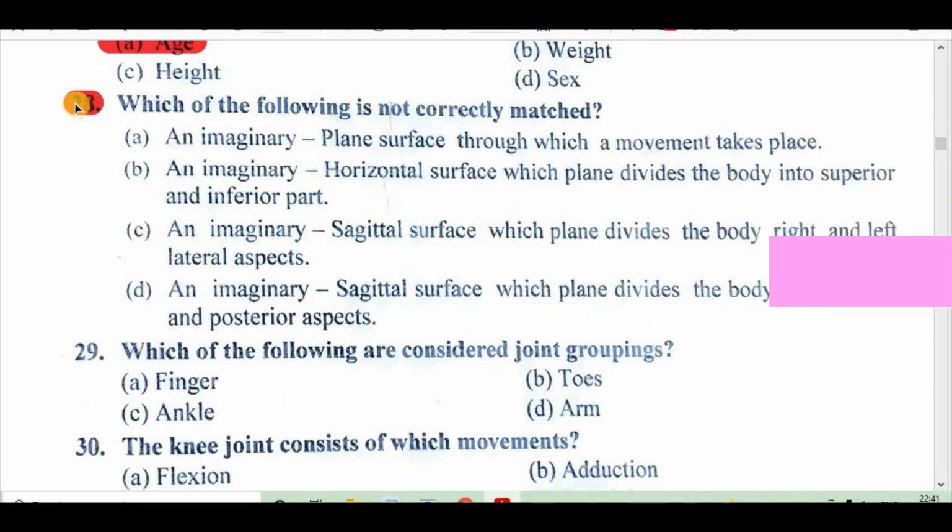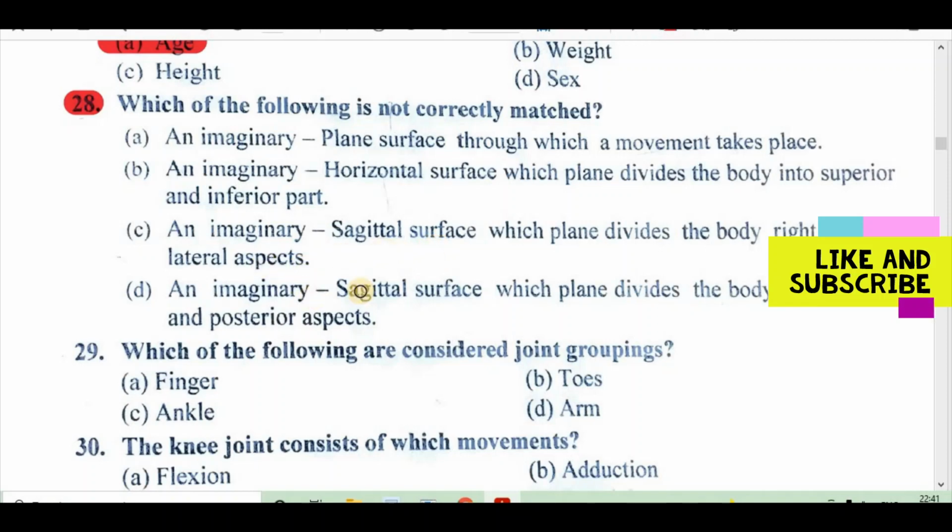Question 28. Which of the following is not correctly matched? A. Imaginary plane surface through which a movement takes place. B. An imaginary horizontal plane which divides the body into superior and inferior parts. C. An imaginary sagittal plane which divides the body into right and left lateral aspects.